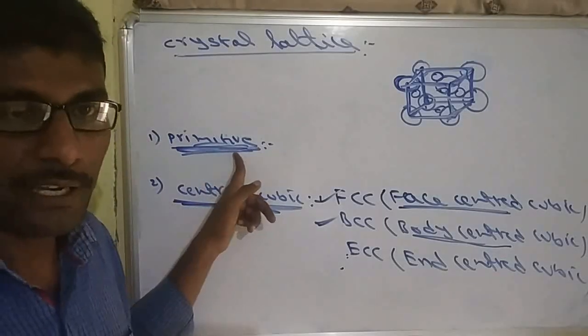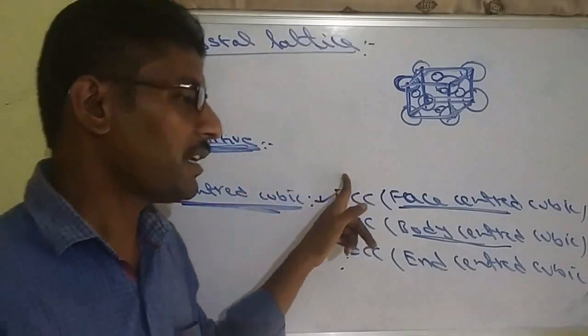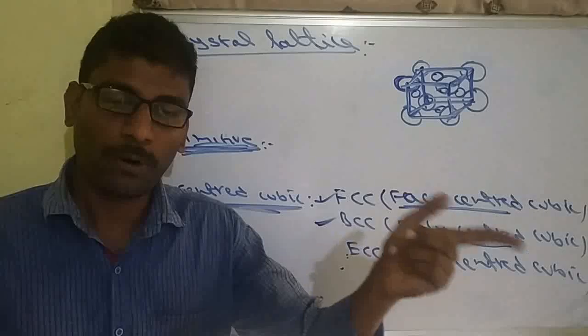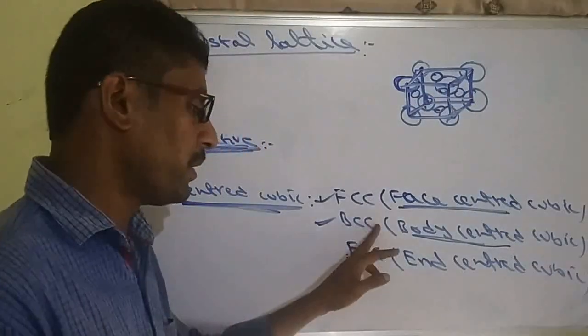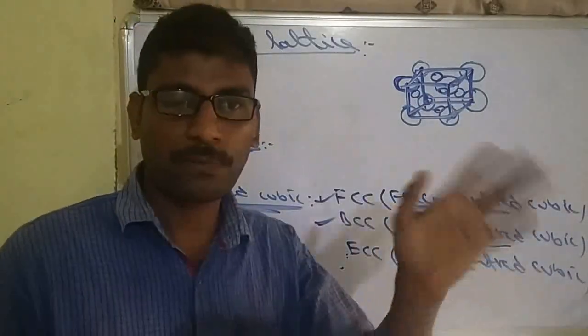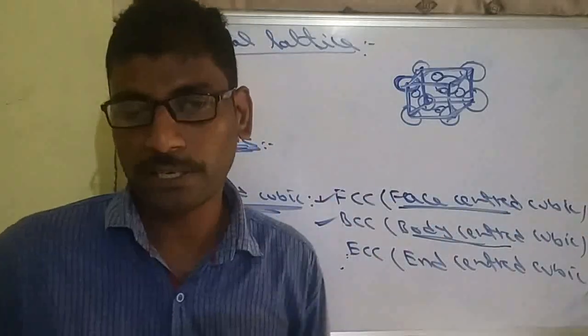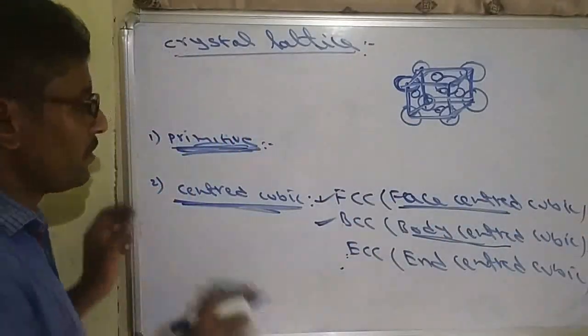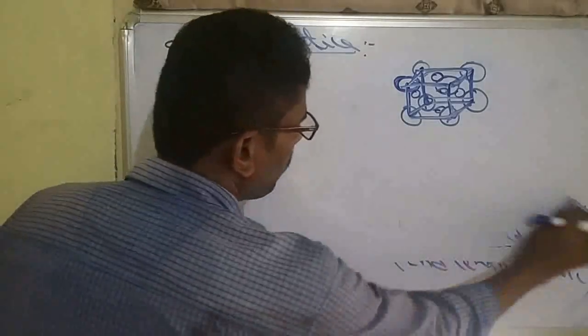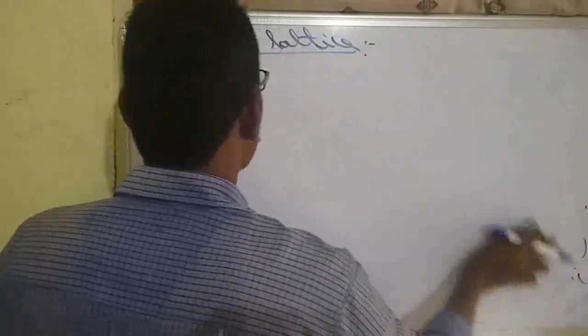Primitive, lattice points 8, only corners. FCC, lattice points 14, 8 corners plus 6 faces. Body center 9, 8 plus 1 body center. ECC, 8 plus 2 end centers, so total 10. So this is the classification based on lattice points.